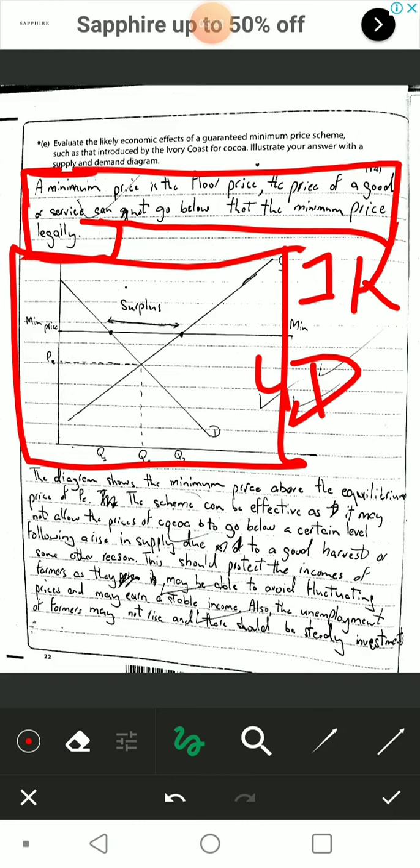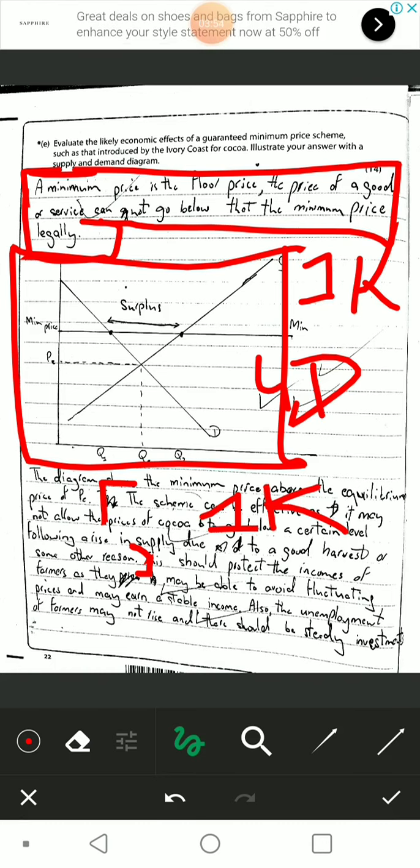This is essentially a knowledge mark. I'm incorporating a little bit of application here as well with a good harvest or some other reason, but I wouldn't call that a whole application mark by itself. So that's 1 knowledge mark.